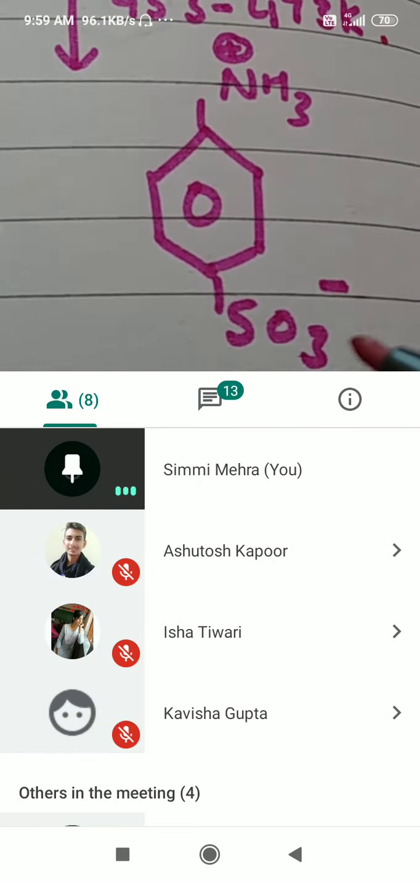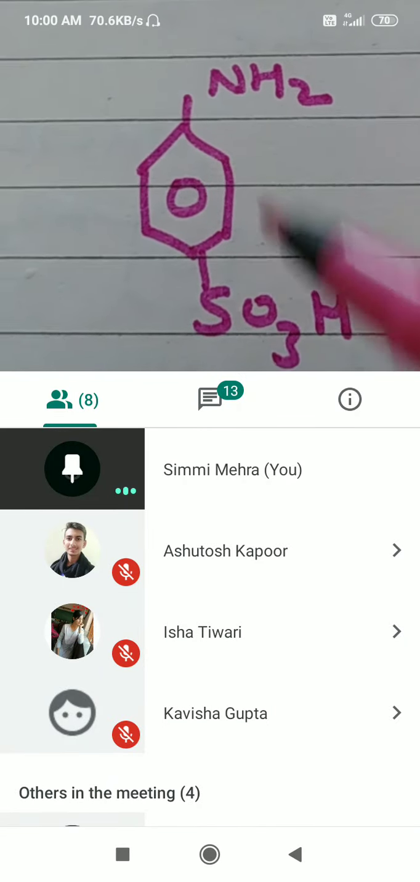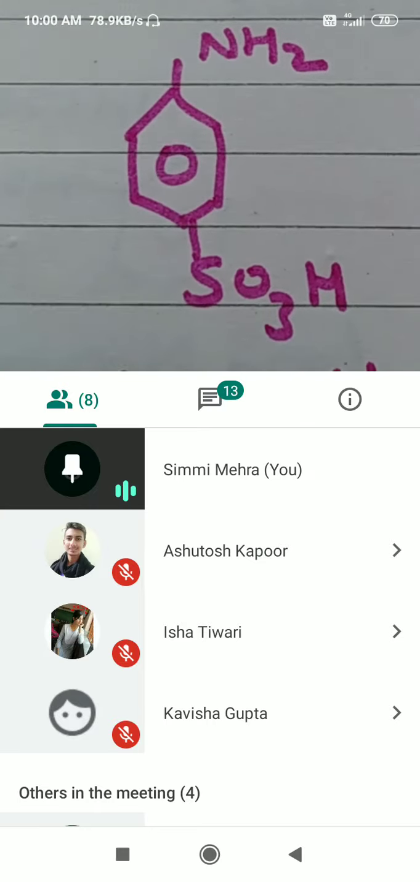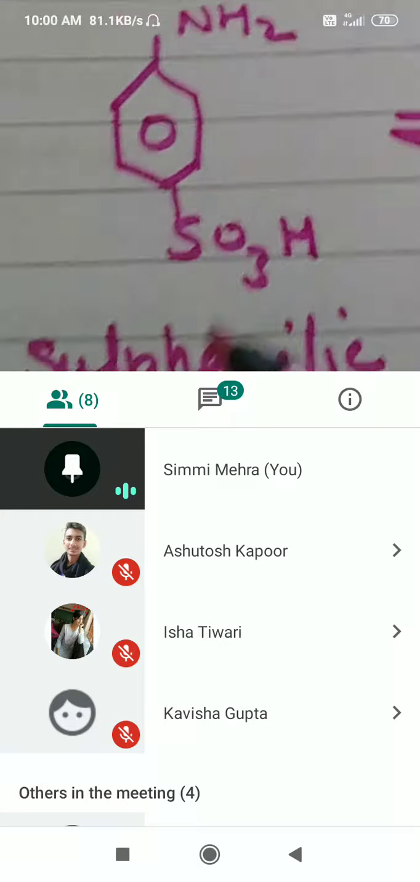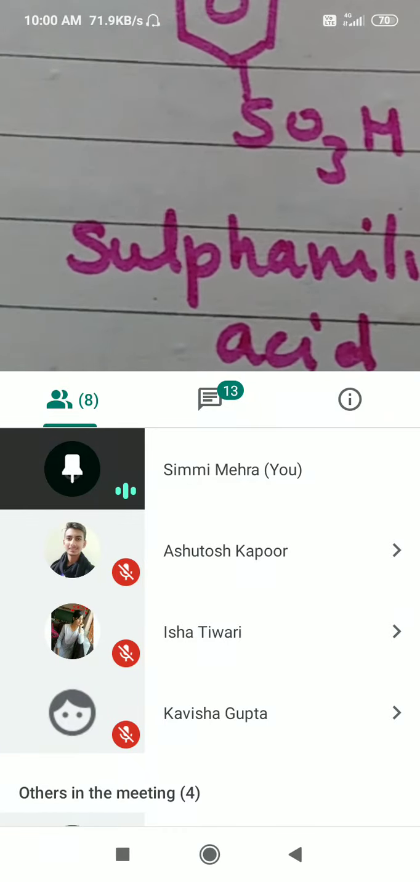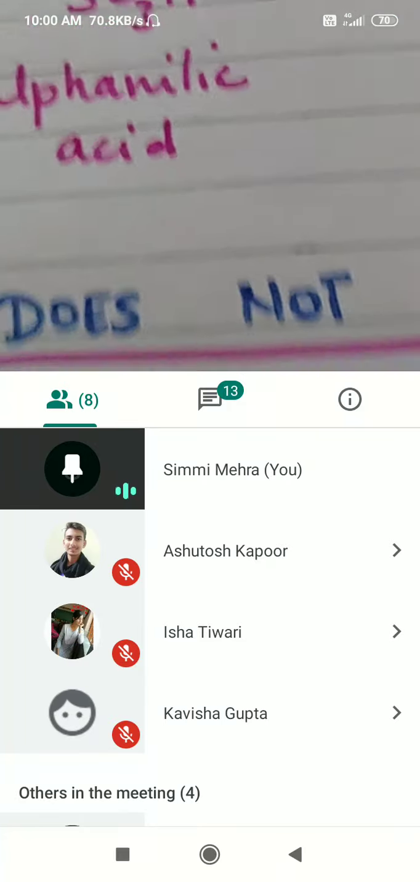Now in this, the NH2 group is basic and the SO3H group is acidic. It has both an acidic as well as a basic group. This is something interesting in this molecule. This is known as sulfanilic acid. So sulfonation of aniline gives rise to sulfanilic acid.